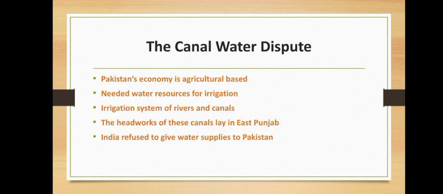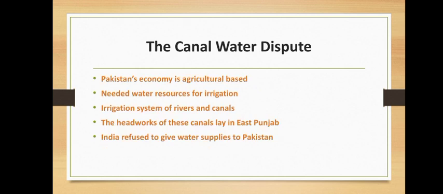India claimed that because the headworks were in India, it had complete right to do whatever it wanted with the water, and it was India's choice whether to give water to Pakistan or not. Pakistan argued that it had a right to water because its economy depended on it, and wanted to refer the dispute to the International Court of Justice, but India refused.